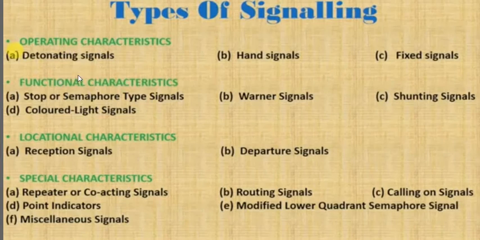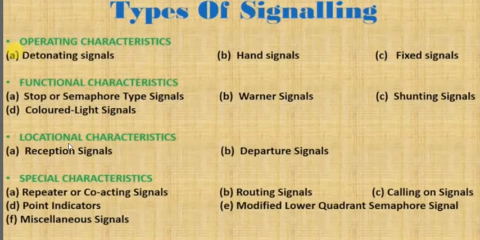So today we will see another classification of signaling system in railway. Today we will see what location characteristics and special characteristics of signals are. We have covered operating and functional characteristics in the first part of railway signals. This is the second part of railway signals, so we will see location characteristics and special characteristics.